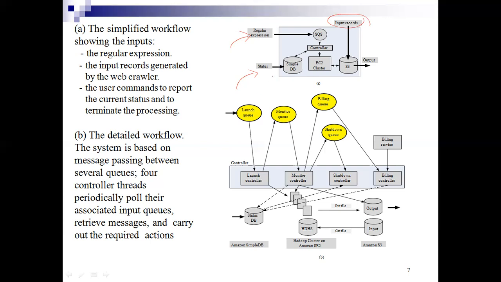Finally, all these Amazon services are used for storing the data, and this is the output. So there are 3 inputs and 1 output.